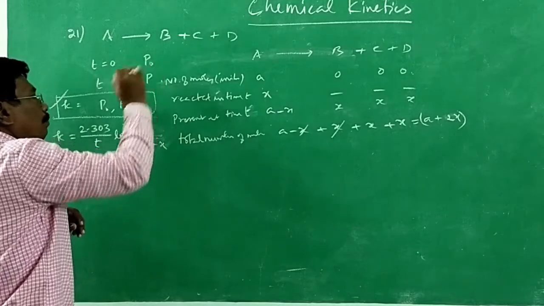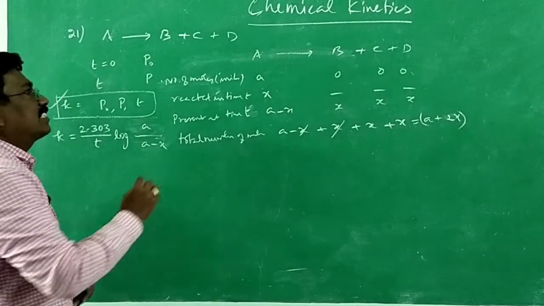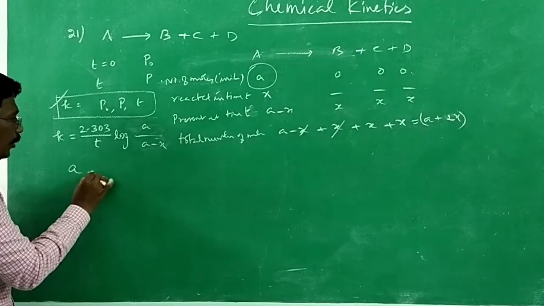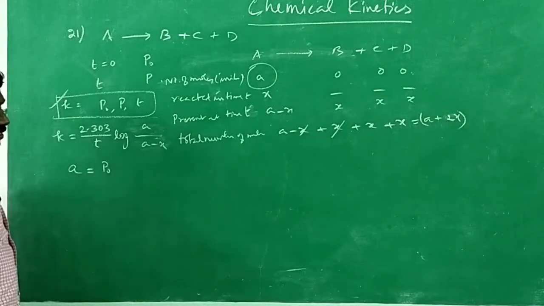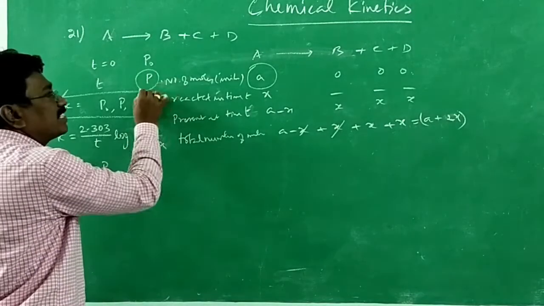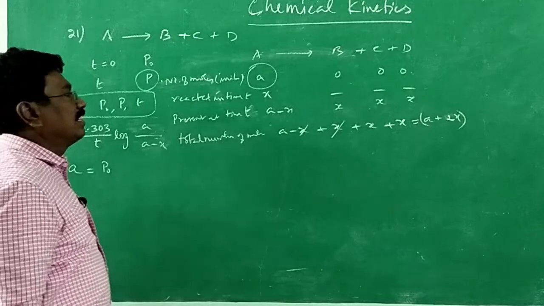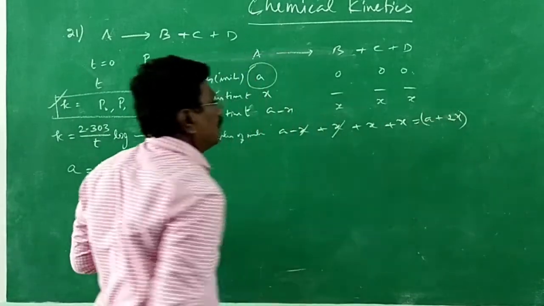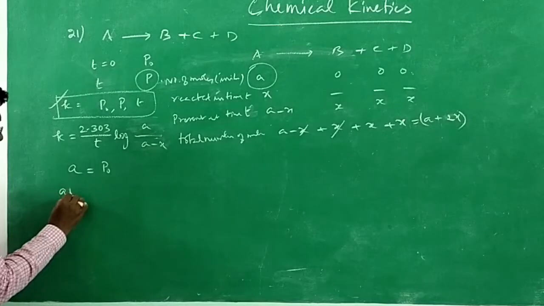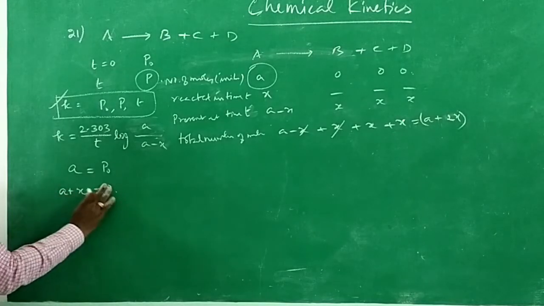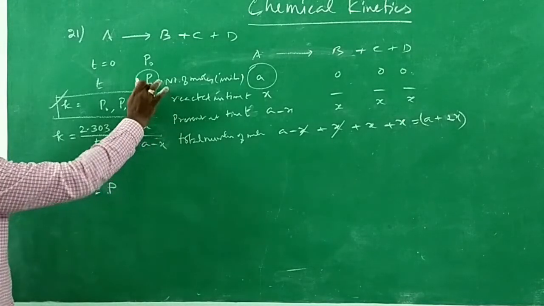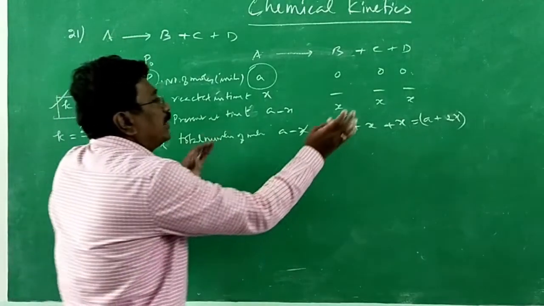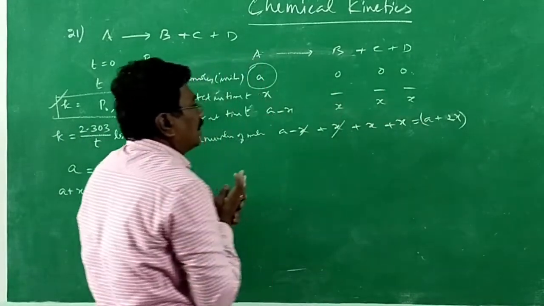But when we go in for pressure, at the start of the reaction we have only A moles. Therefore, pressure due to A moles is P naught. But pressure P is not A minus x. It is due to the number of moles present at time t, which is A plus 2x. Pressure P corresponds to the total number of moles at time t.